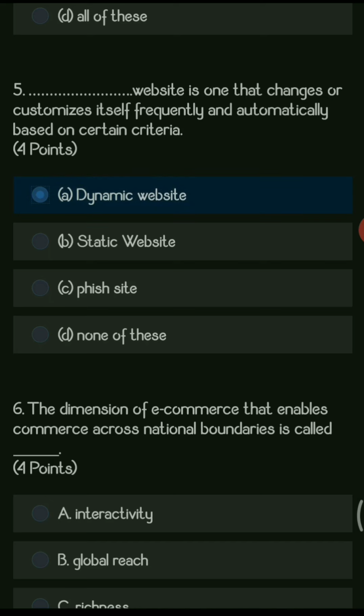Because the website which is dynamic in nature has a capacity to change itself, to mold itself with the changing or updation. The static website is constant. Once it is prepared, you cannot make any type of updations in it. So the dynamic website can be changed frequently. It can be customized according to our requirement.